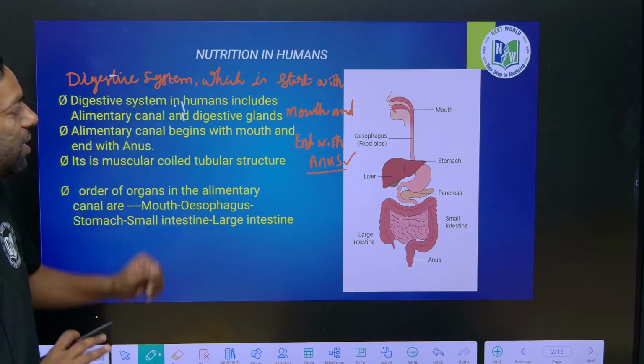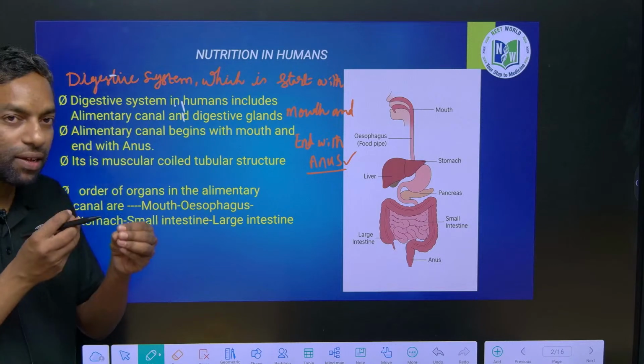That is the digestive system, where it started in the first generation.